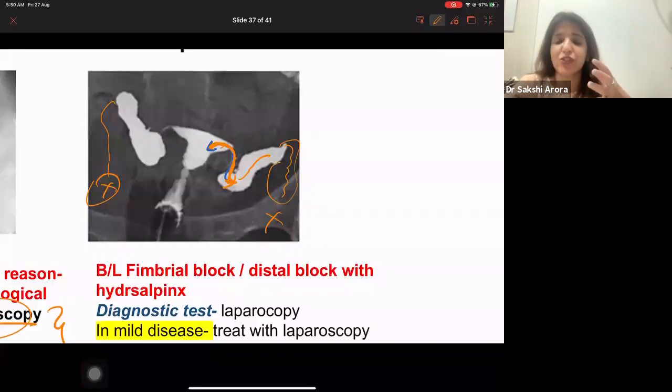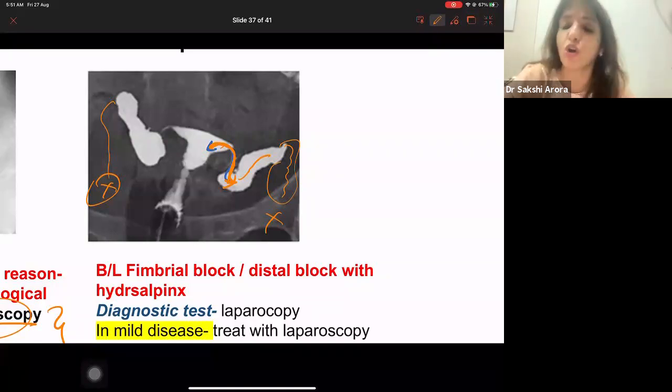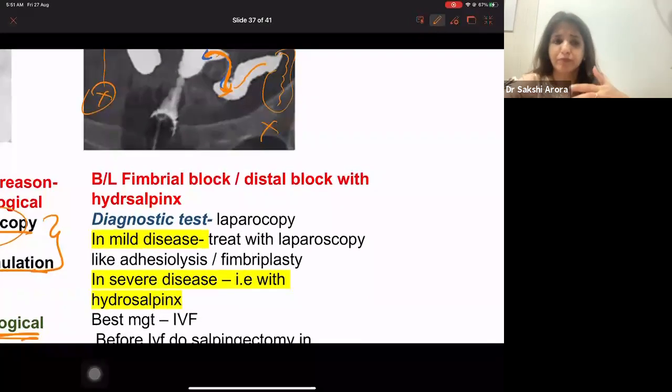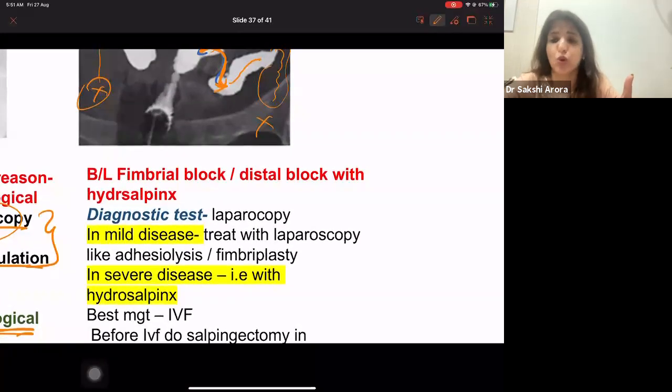So there is fluid which is toxic, and this hydrosalpinx fluid is toxic, right? So it is present inside the tube. And this is what is bilateral fimbrial block or distal block appearance. Now, again, the diagnostic test will be laparoscopic chromoperturbation or simply laparoscopy. What are you going to do for management?